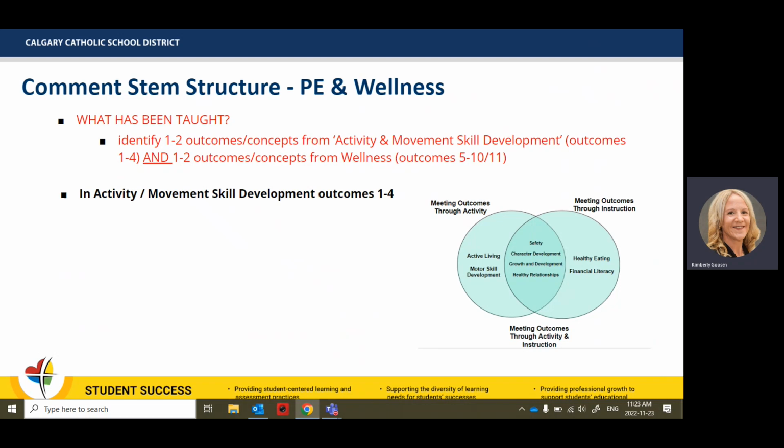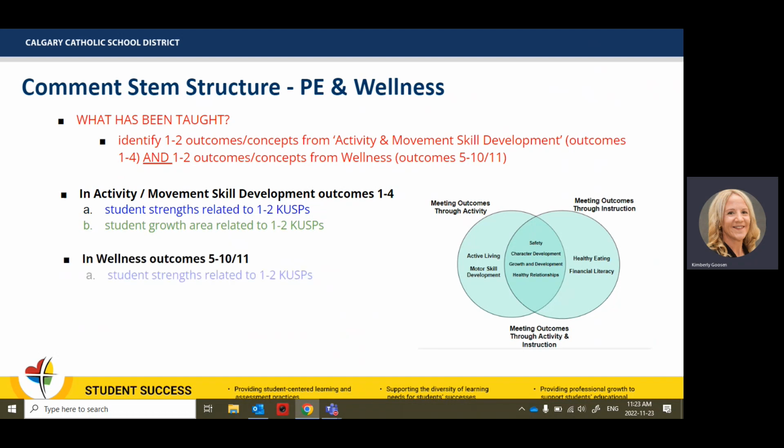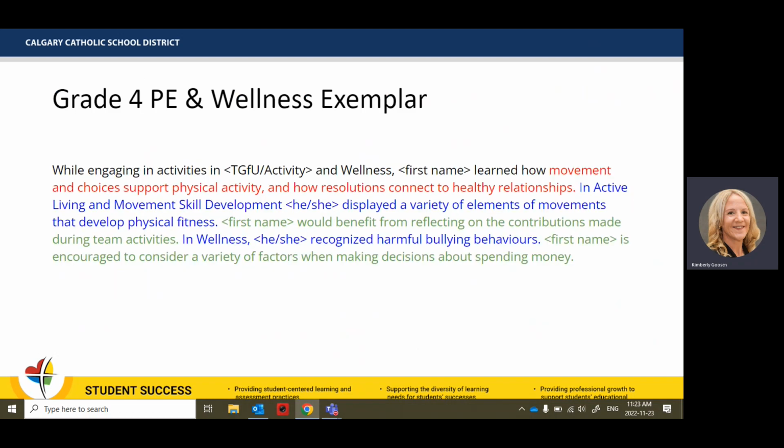So your first part will have your outcome from your activity portion, maybe 1 to 4 outcomes, and then you'll identify 1 to 2 cusps that are their strengths and 1 to 2 cusps that are their growth areas. And then as well in the wellness, you will identify some of the wellness outcomes. And then again, 1 to 2 cusps of their strengths and 1 to 2 cusps of their areas of growth. So here is an exemplar for grade 4.